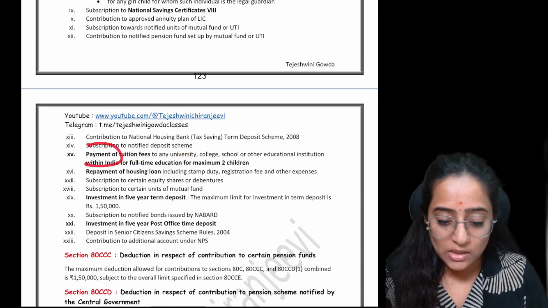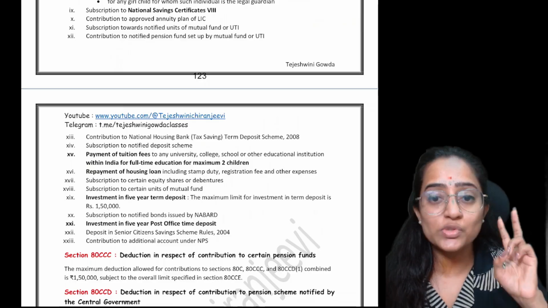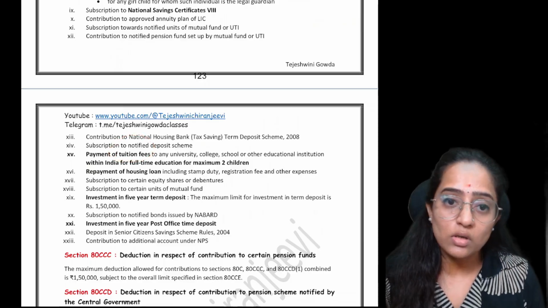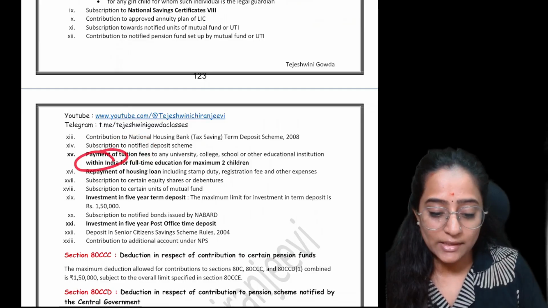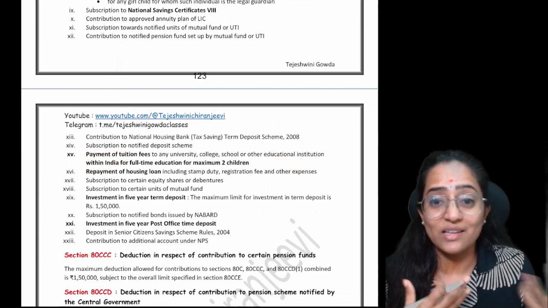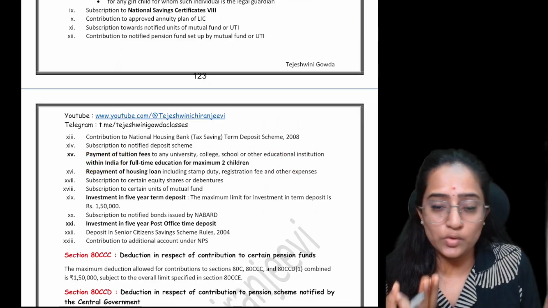But it has to be within India for full-time education, and you can take it for a maximum of how many? Two children only. If you are paying the tuition fees for a child who is studying outside India, then you can't take this deduction. It has been specified very well. They want the education and everything to be done within India. Yes, you do it and you take the deduction.